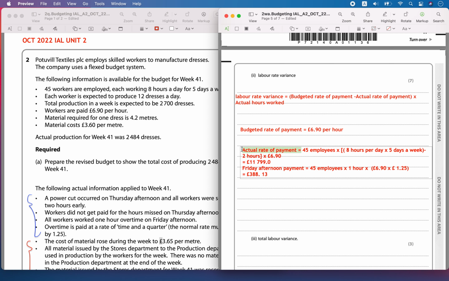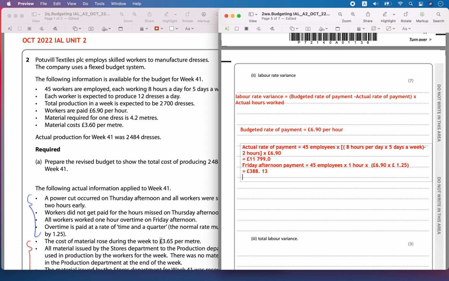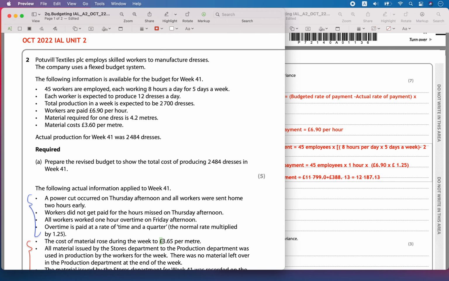So the actual cost of payment for 45 employees will be this value plus this value. So that is going to be equal to 12,187.13 pounds.